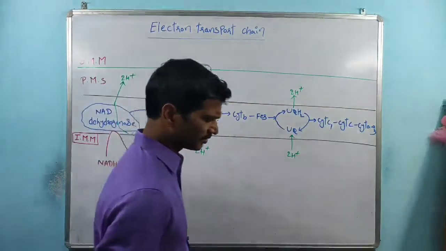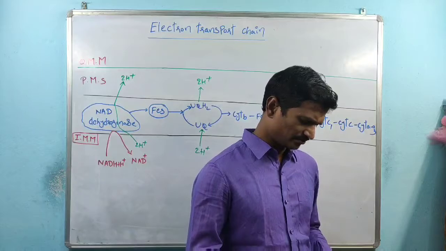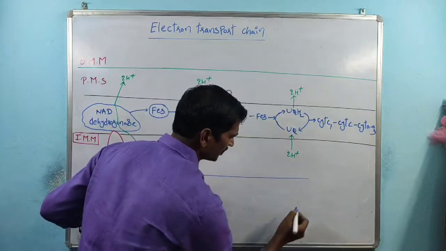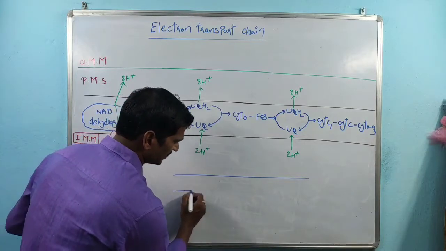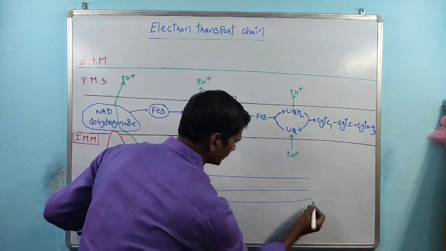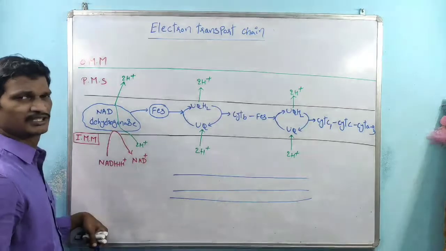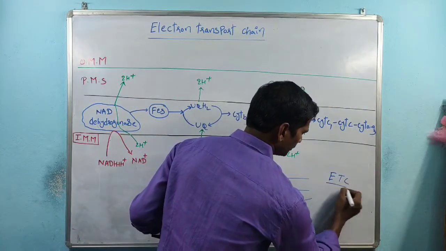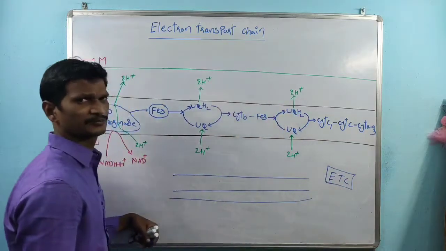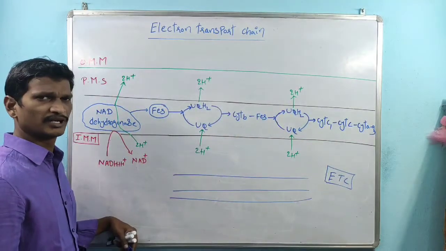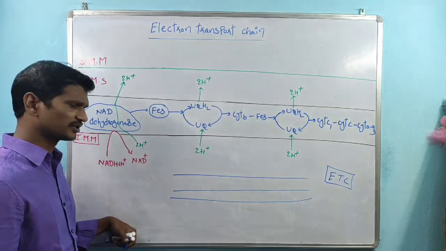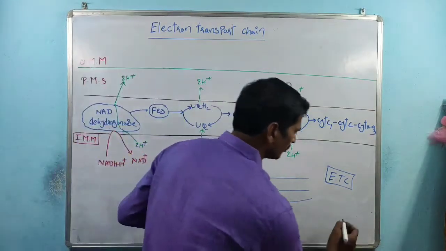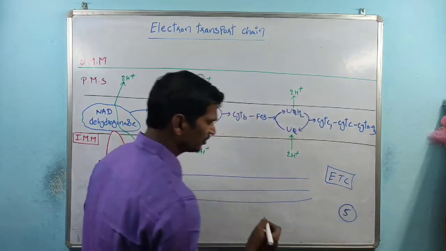How many of you remember? I don't know. Within the first year, we discussed the mitochondria structure. This is the outer membrane of mitochondria, right? This is the inner membrane of mitochondria. Within the inner membrane of mitochondria there are complex structures. That is, within the inner membrane of mitochondria, the electron transport chain is present. That electron transport chain majorly has 5 complexes.